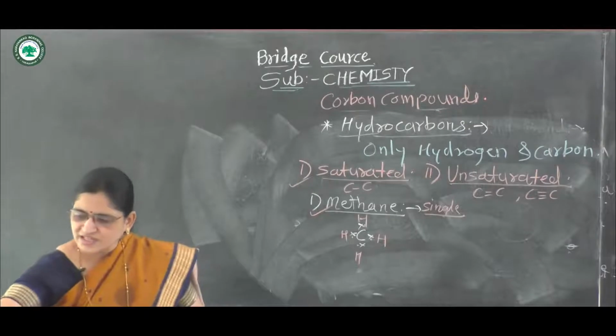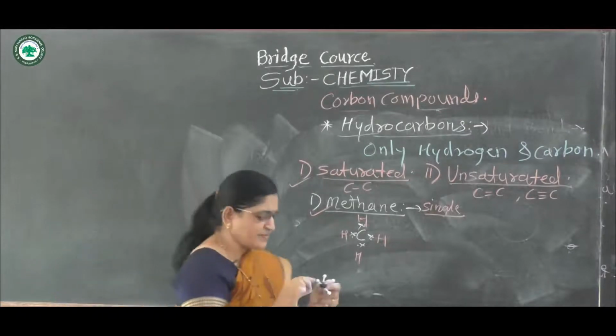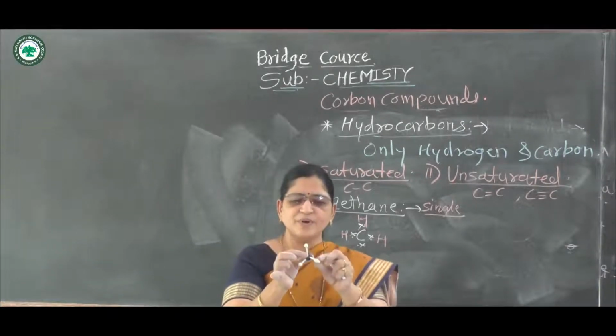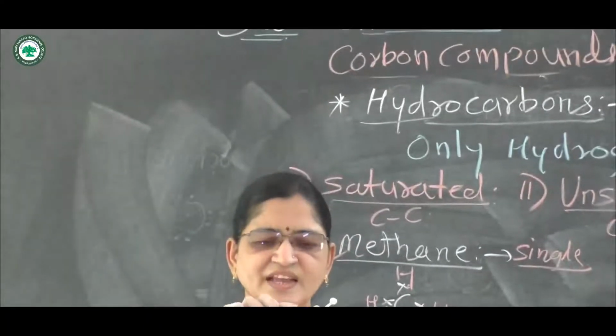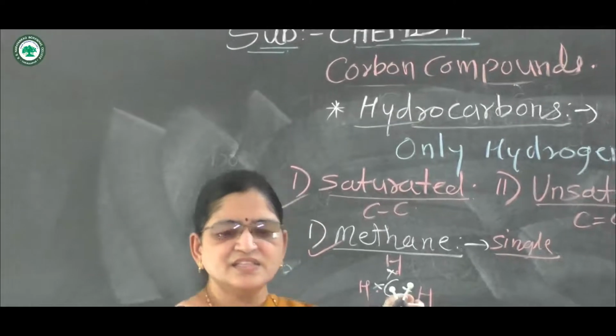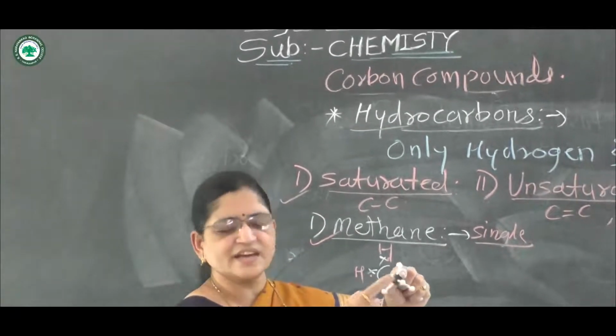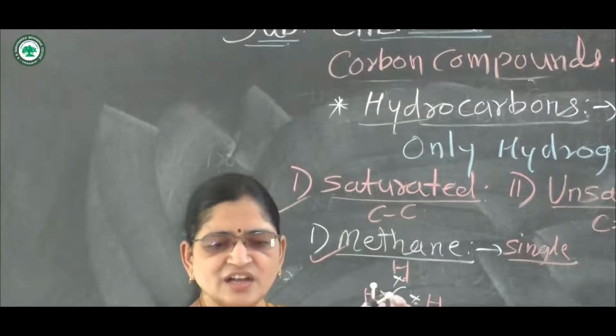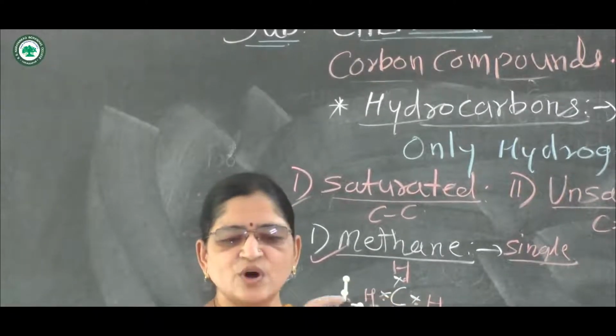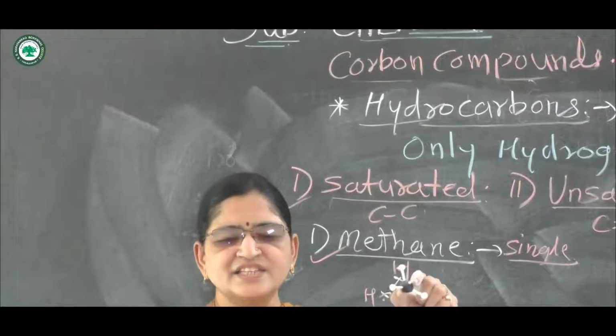In this way there is the structure of methane. In the center there is carbon and there are 4 hydrogens. This is the first hydrogen, this is second, this is third, and this is fourth hydrogen. This structure or model is called the ball and stick model.